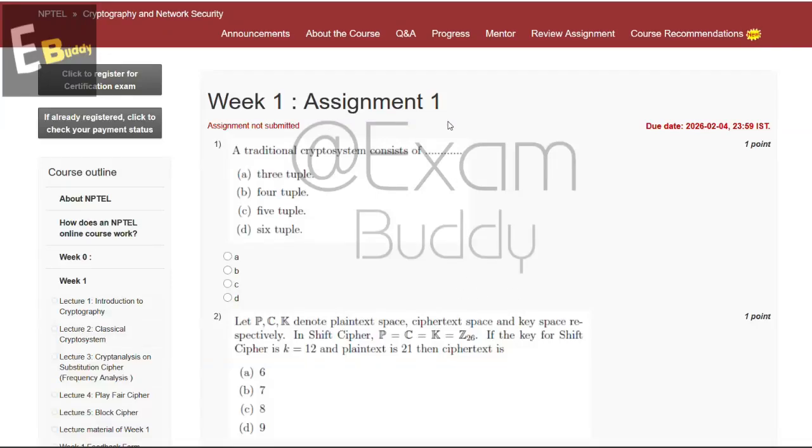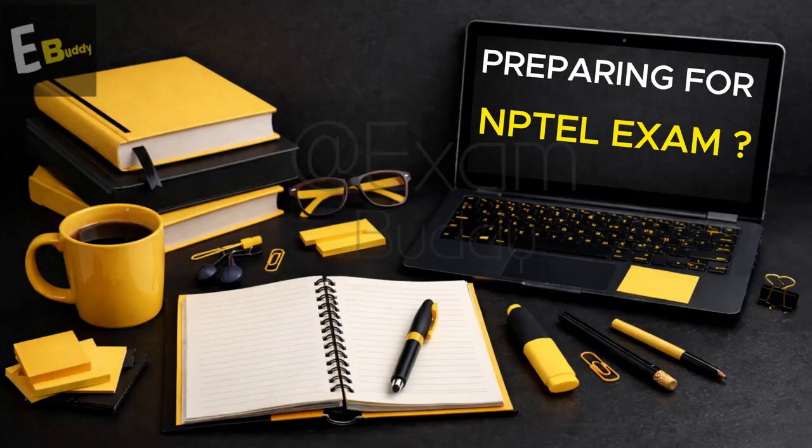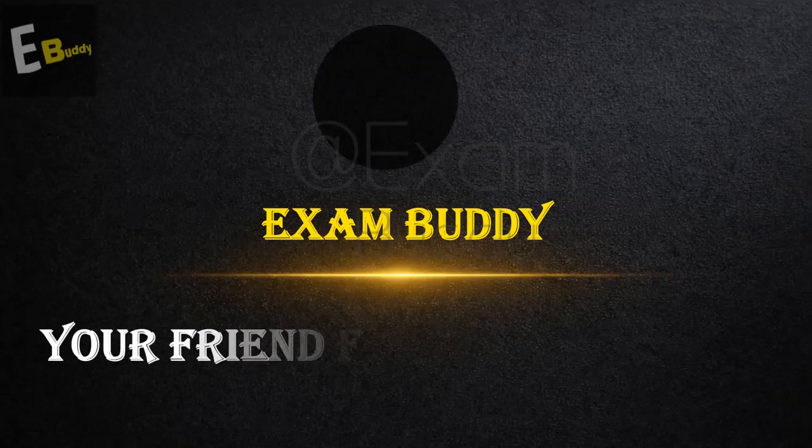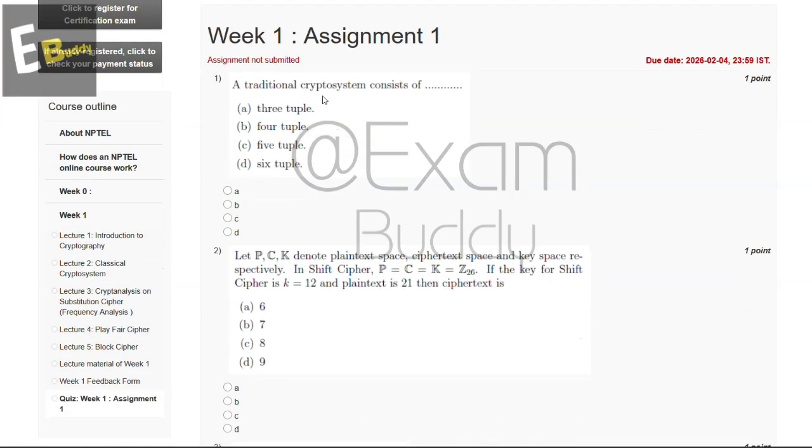Now let's do our assignment for cryptography and network security, week 1 assignment 1. So the first question is, a traditional crypto system consists of dash. So these are the options, and the answer of our first question is C, 5 tuple. And now let's go to our question number 2.